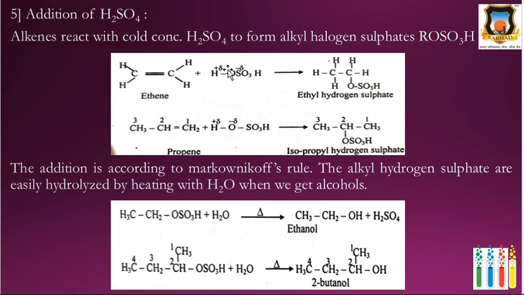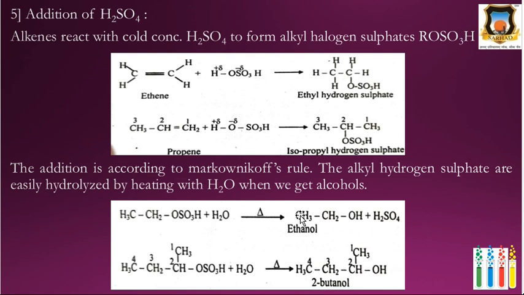The negative part, this oxygen and this group, is negatively charged. Here ethene is a symmetrical alkene, therefore there is no major and minor product. But in case of unsymmetrical alkene, there is major and minor product formation. Here we get only one product, ethyl hydrogen sulfate, but in unsymmetrical alkenes it follows Markovnikov's rule. Then ethyl hydrogen sulfate undergoes hydrolysis and gives alcohol.